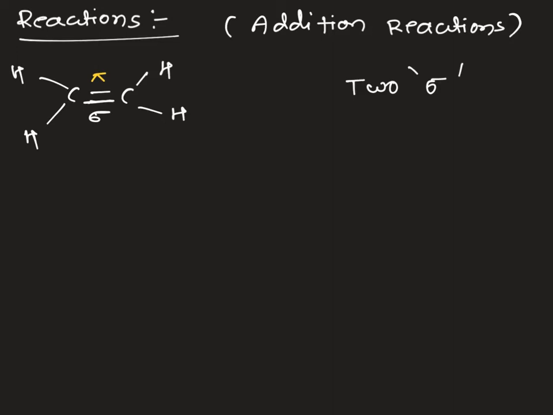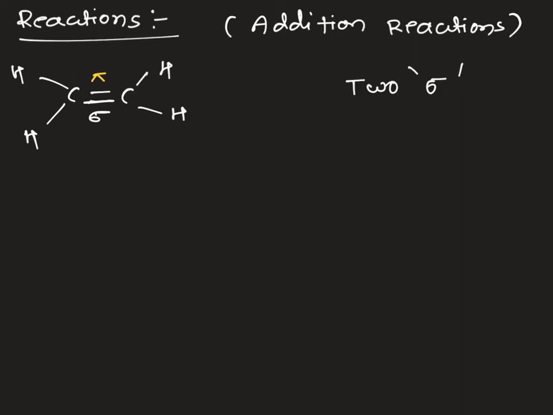When we look at the thermodynamic parameters, the pi bond is weaker and it is forming two sigma bonds. When a sigma bond is formed, more energy is released, due to which it goes to a lower energy state, that is, it becomes more stable. It is a thermodynamically favorable reaction, the addition reaction.